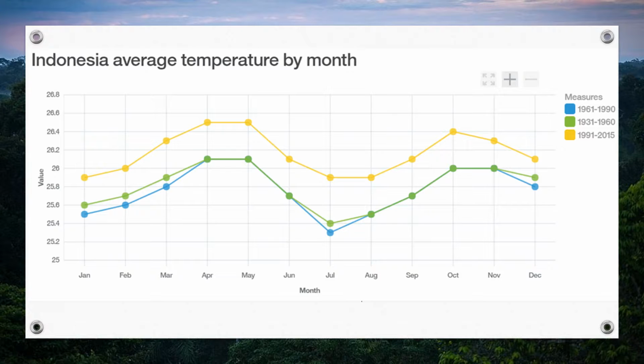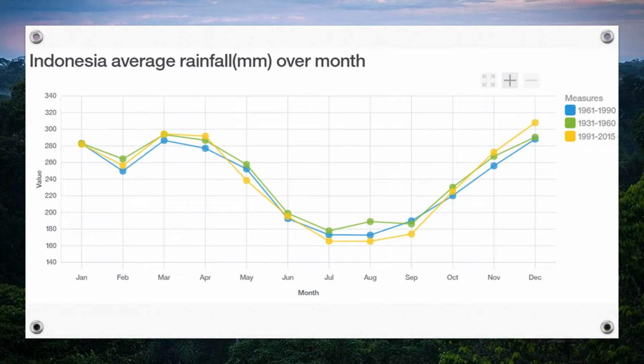Now, let's look at the impact of deforestation in Indonesia. Average temperature here indicates a similar impact to Brazil's, which is a 0.5 degree Celsius higher temperature in each month nowadays. What's worse, the average rainfall by month does show variation in Indonesia. Let's look at the yellow line, which represents 1991 to 2015.